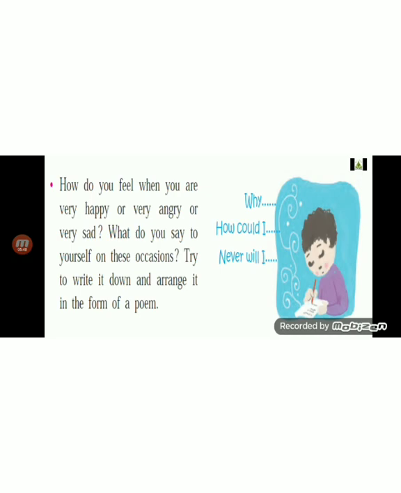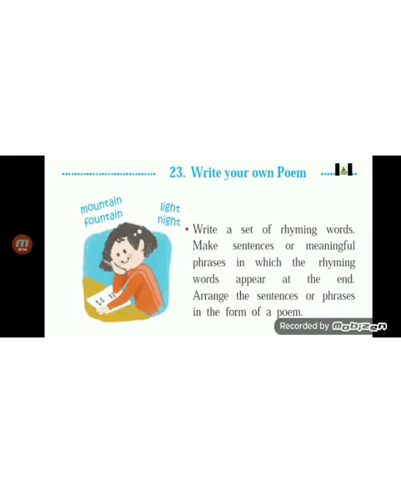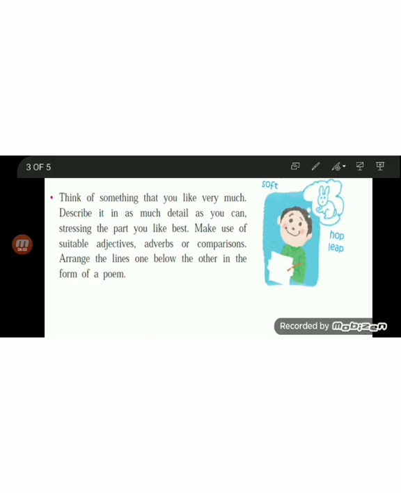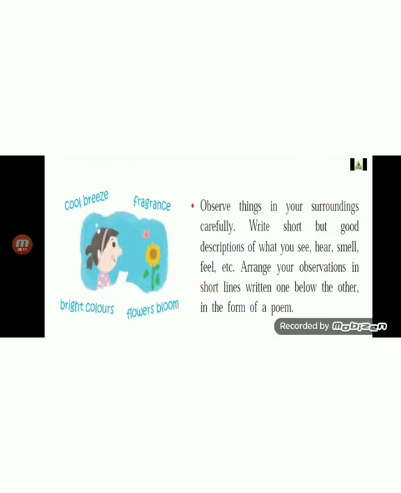I hope you have understood these 4 points which I have explained. Let me just recap. First of all, rhyming words. Secondly, what is it that you like the most? Describe it in detail and make them into points. Describing words are used, like adjectives and adverbs.